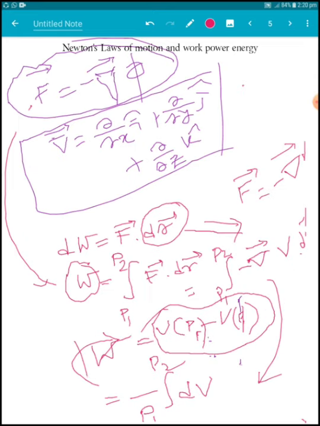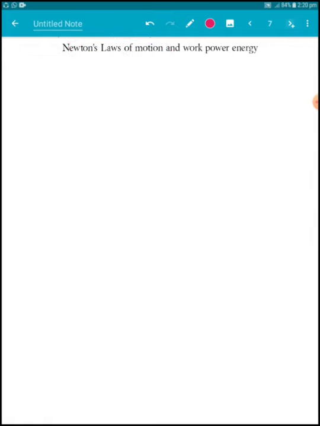And from the previous page we get that W is equal to V(p1) minus V(p2), that is, V1 minus V2. So from these two expressions we get V1 minus V2 is equal to T2 minus T1.